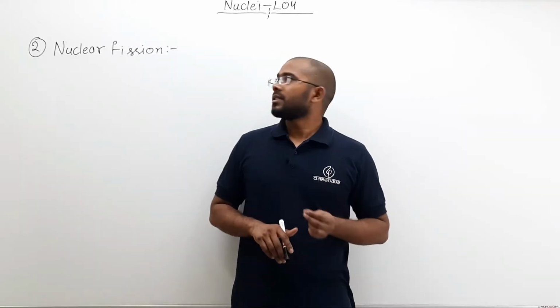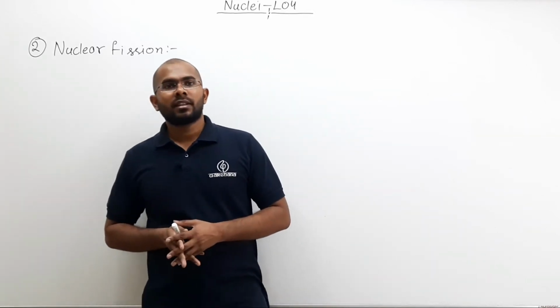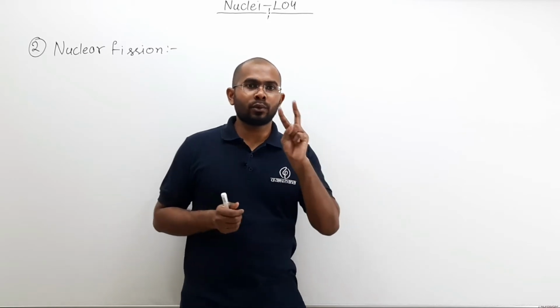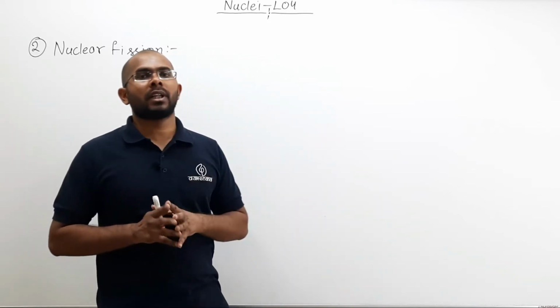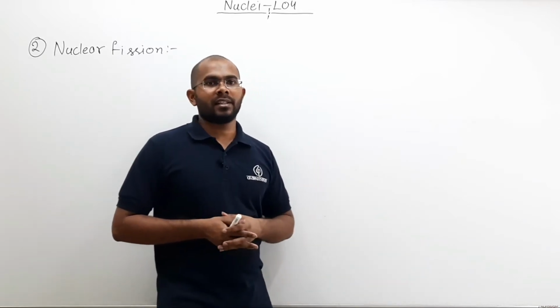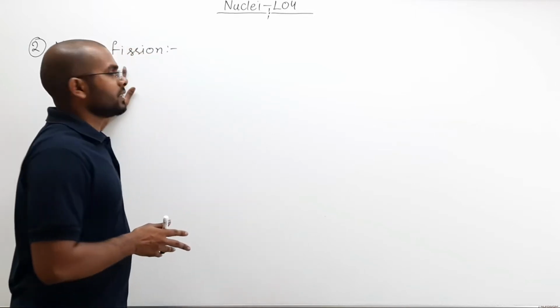Now what happens in a nuclear fission is, as we have already discussed, that when a heavier nucleus breaks apart into two smaller or lighter nuclei, its binding energy per nucleon increases, and energy is released. So what is nuclear fission?